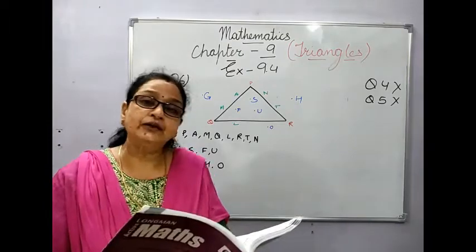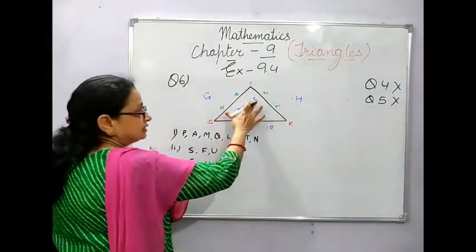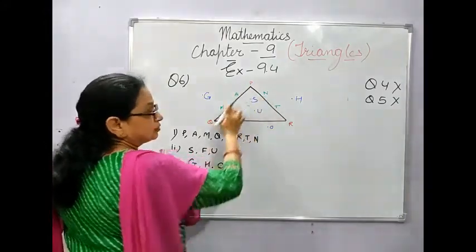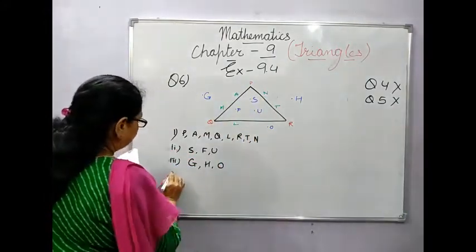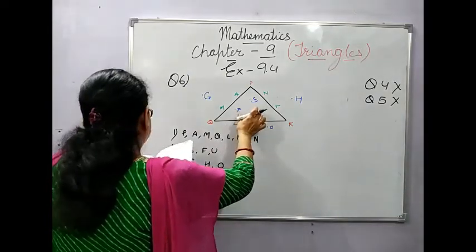Then the triangular region. Children, you remember, it is the interior of the triangle and the points on the boundary. So for the fourth one, first we will write down this in the triangular region.